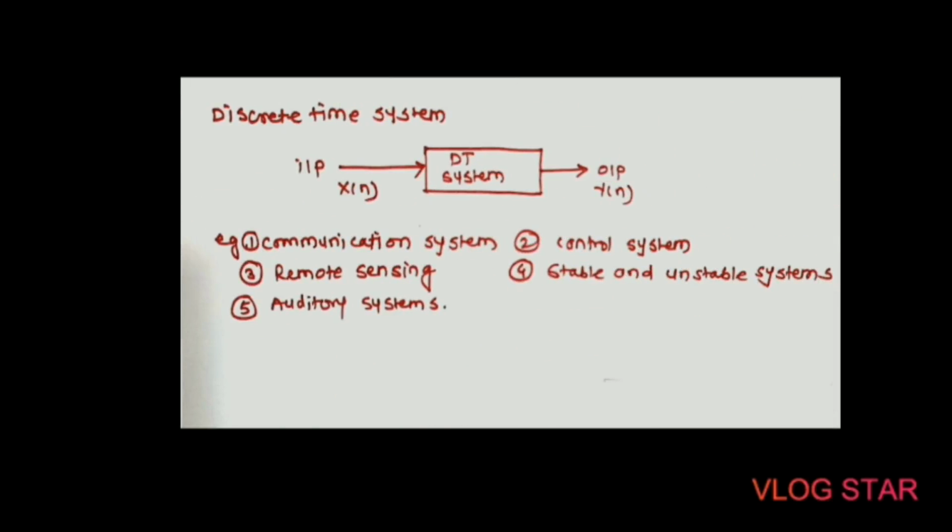Second is the discrete time system. A discrete time system is defined as the system which processes a discrete time signal to produce another discrete time signal. The discrete time signal at the input of the discrete time system is denoted by x of n and the discrete time response of the system is denoted by y of n. This figure shows the block schematic of a discrete time system. There are some examples of practical systems like communication systems, control systems, remote sensing, biomedical signal processing and auditory systems.